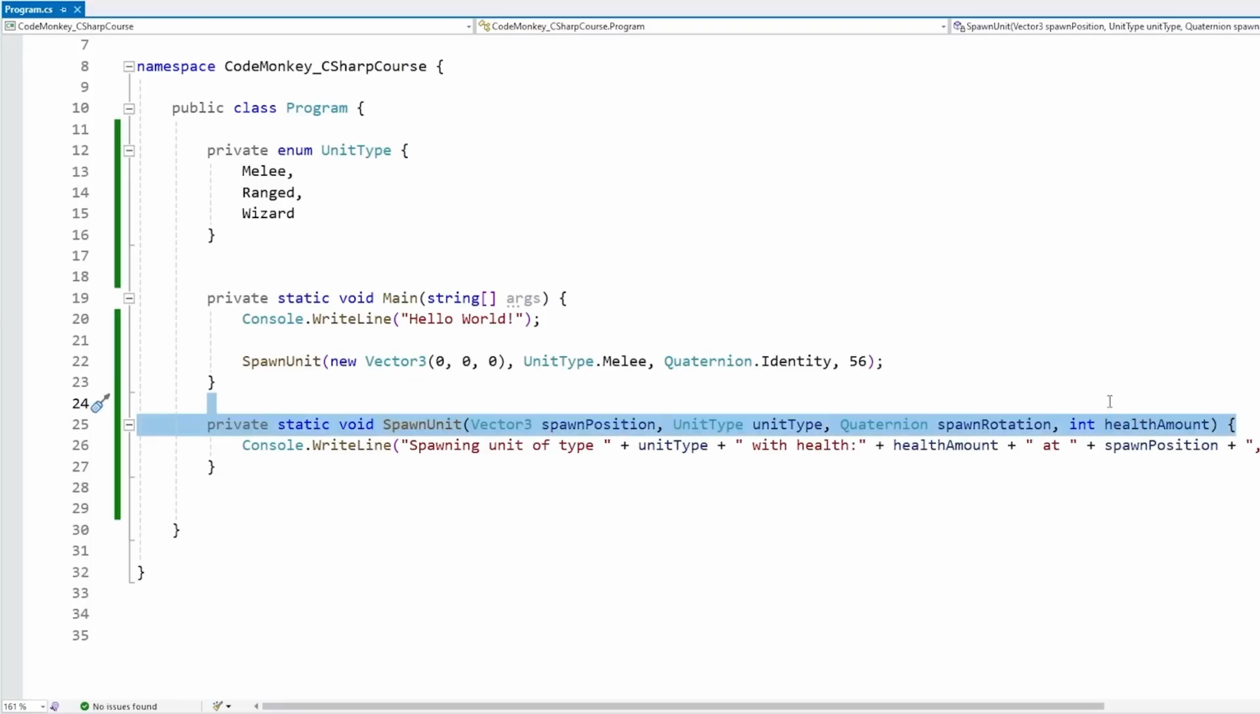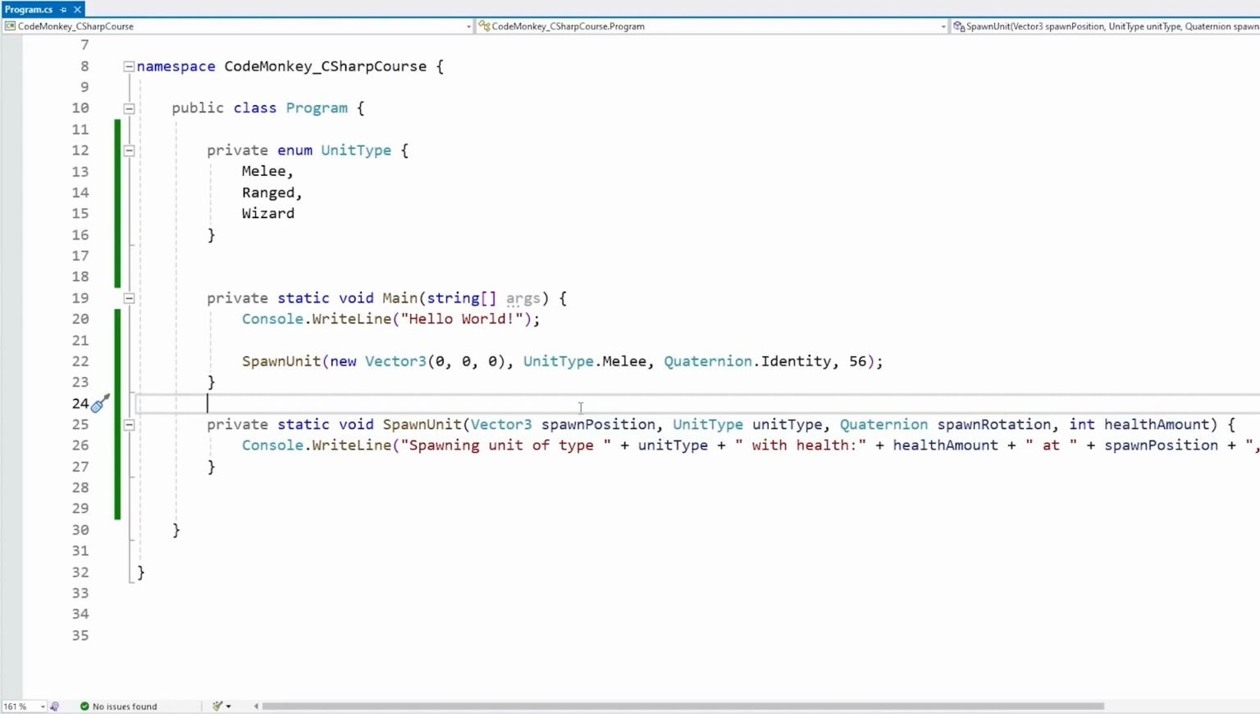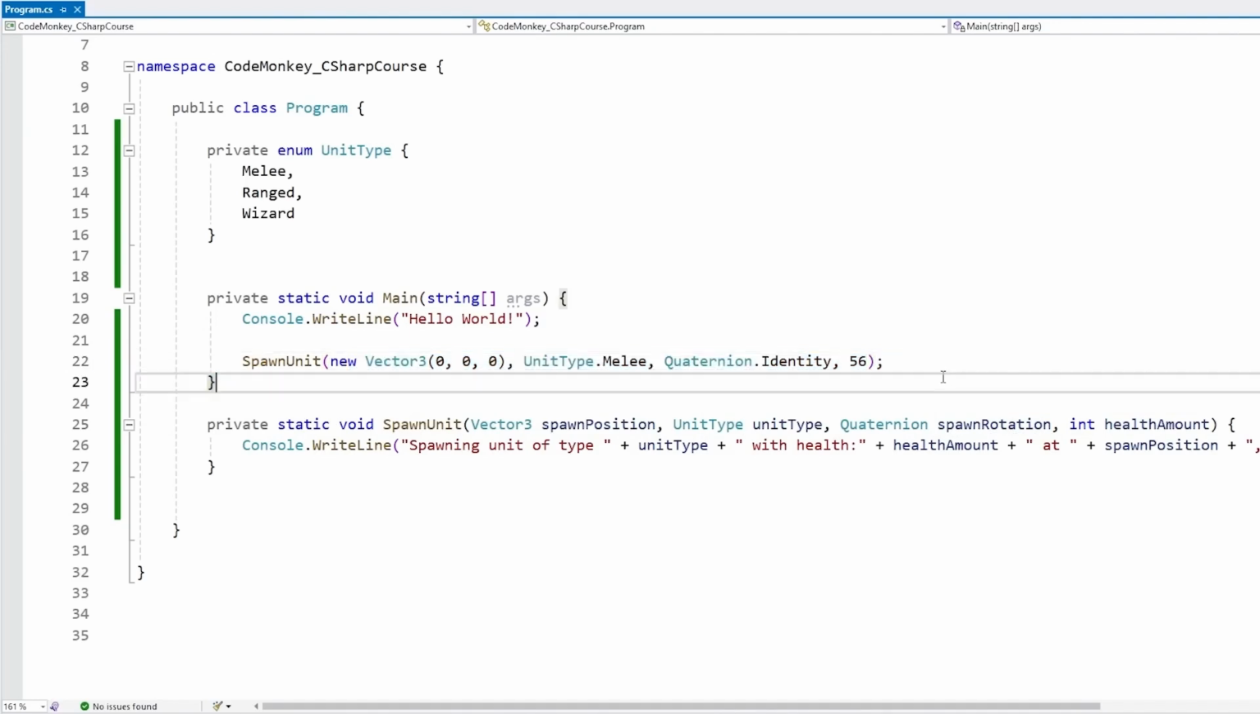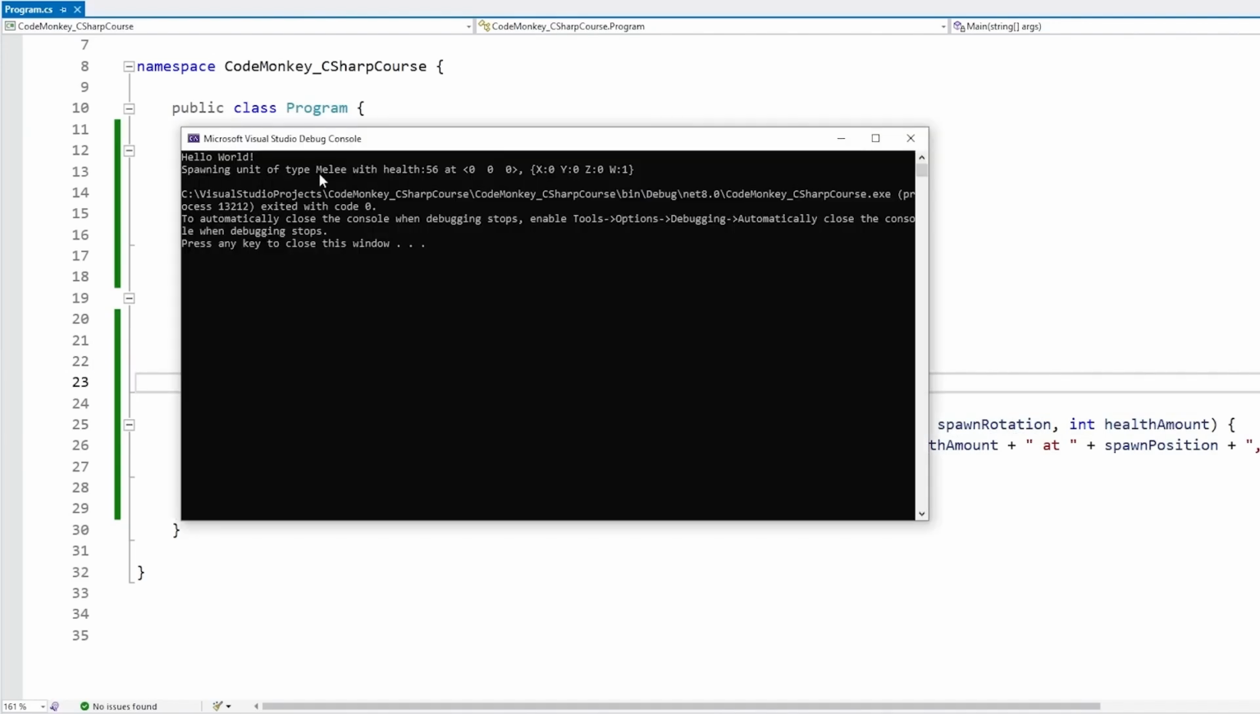In this lecture, we're going to learn about how we can use optional parameters in a function, meaning parameters that we are not required to use. Okay, so here is a normal regular function. It supposedly spawns some kind of unit. So it takes a spawn position, the type of the unit, the spawn rotation, and some kind of health amount. And then to call this function, we call it as usual. So we call it and pass in all of our parameters. If we run this, it works, spawning a unit of type melee with health 56 on this position, this rotation.